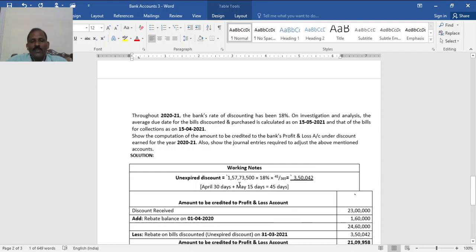Now you have to calculate the unexpired discount on the total bills purchased and collected, 1,57,000 at 18% for the remaining days.